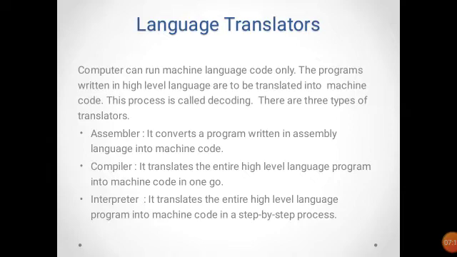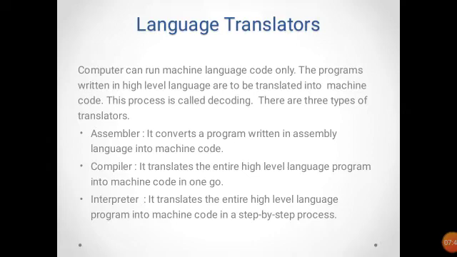Assembler converts an assembly language program into machine code. It is used in the second generation of languages. Compilers and interpreters are used in the third generation or high level languages. Both are used to translate from high level to machine language only. But the method is different, the process is different.